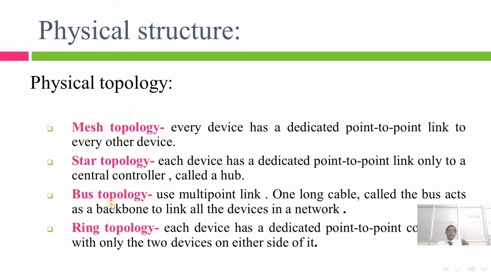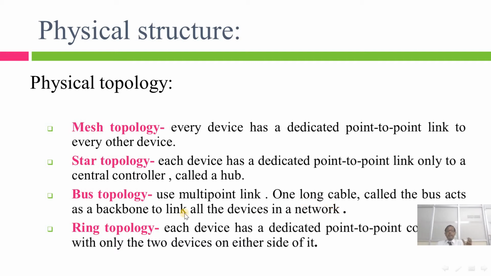Next one is bus topology. This bus topology uses a multi-point link. One long cable called the bus acts as a backbone to link all the devices in a network. That means with the help of one cable, multiple points can be connected.